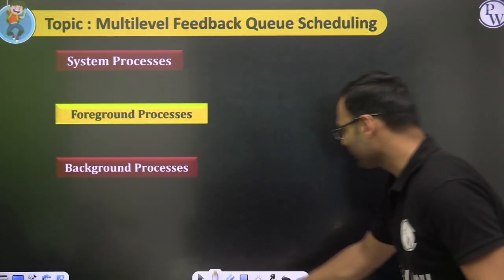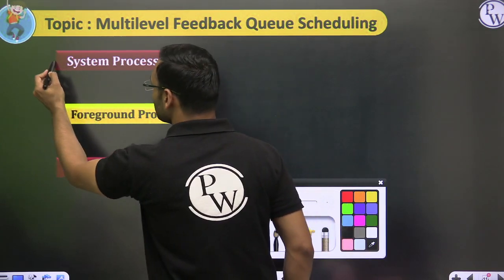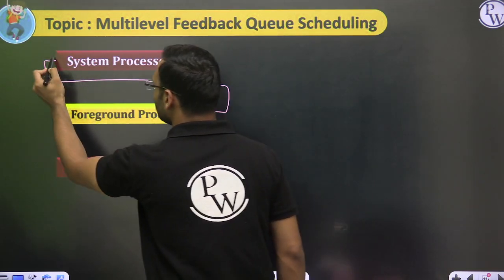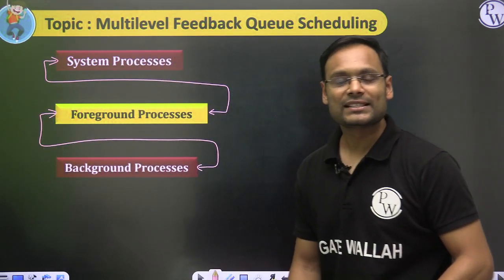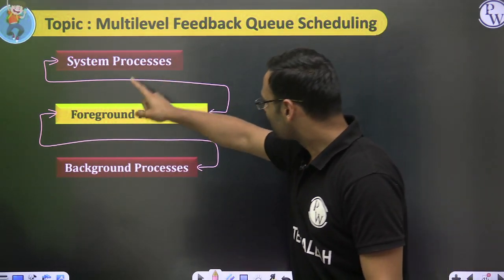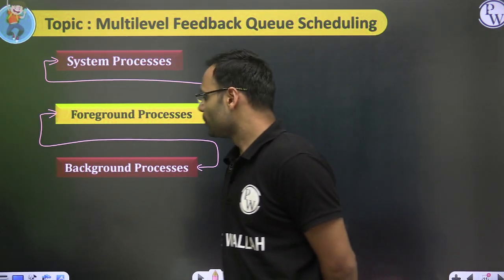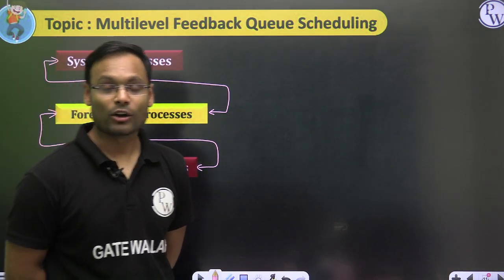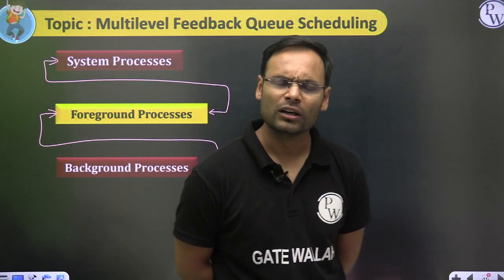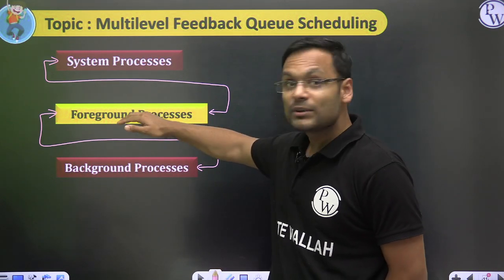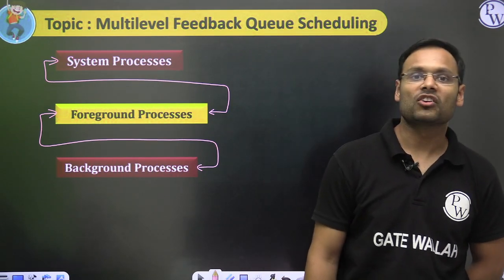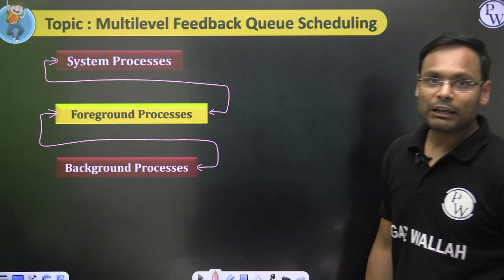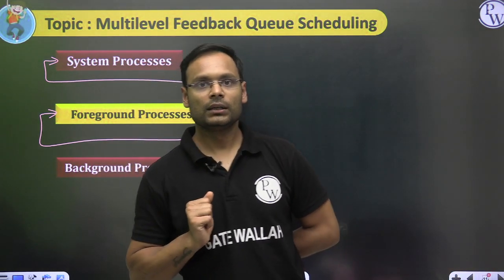So what will happen here is a small change. The processes can be moved up and down based on some behavior. Sir, can you please explain with some example? Let's say we have a process here in the foreground processes. That particular process has been waiting for very long. If its wait time is too much and it is not getting the CPU, then it will be moved up so that it can run. So if a process is waiting for a longer time, it can be upgraded to the queue above.